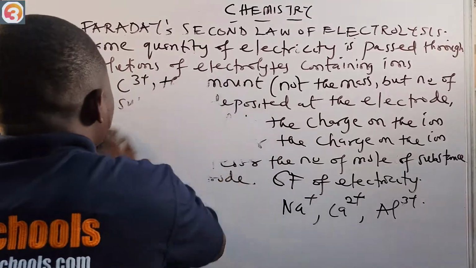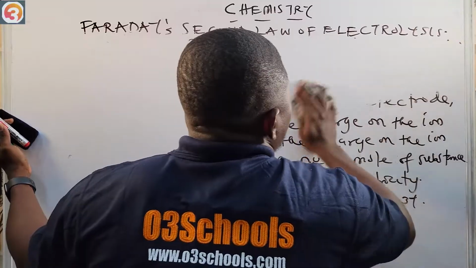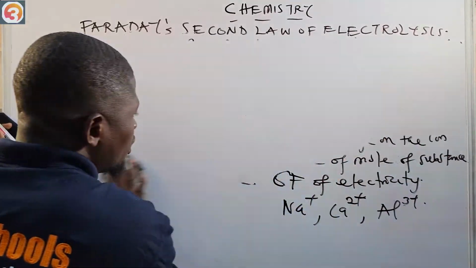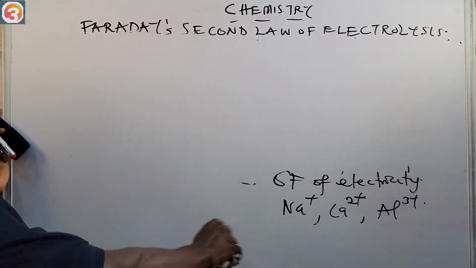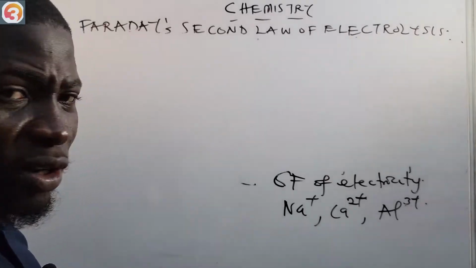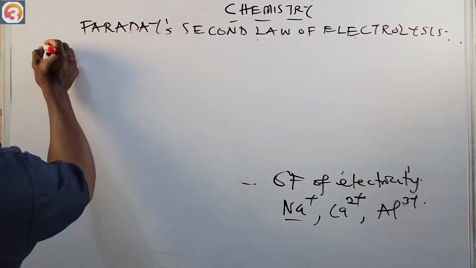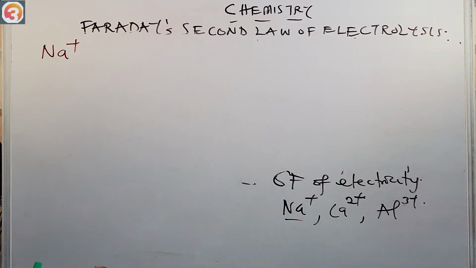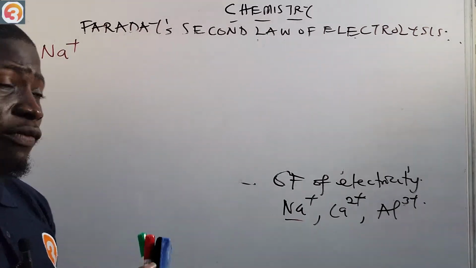For example, we are considering the effect of passing the same quantity of electricity, 6 Faraday, through different electrolytes containing these ions. Let's start with Na plus. You can see that Na plus is univalent, which means it has a valency of plus 1.